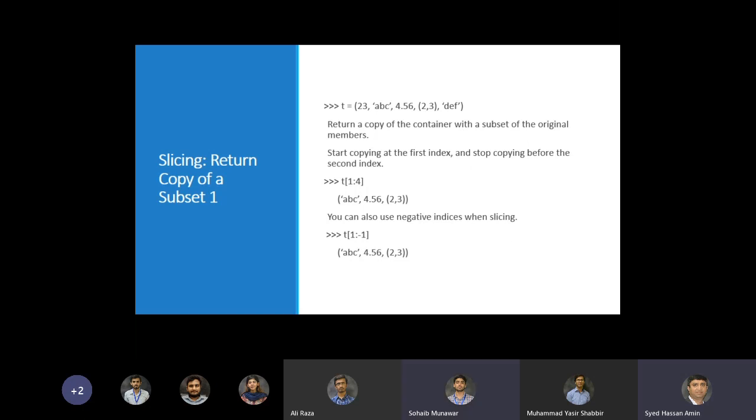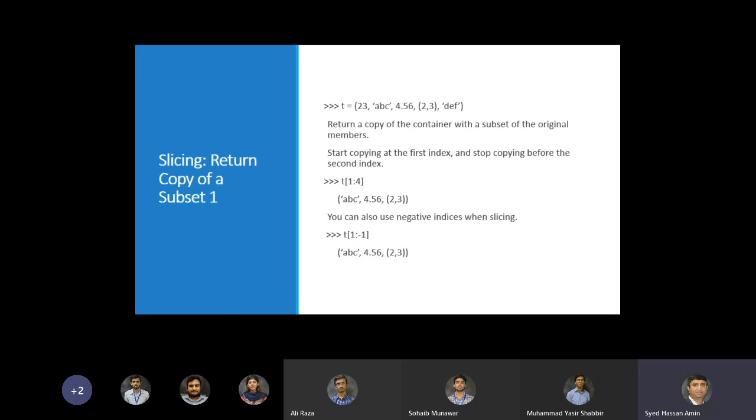So for example, you want to get the 3 elements starting from 1 to 4. If you type t square bracket 1 to 4, that gives you the element with index 1, the element with index 2, and the element with index 3. The 4th element is excluded.